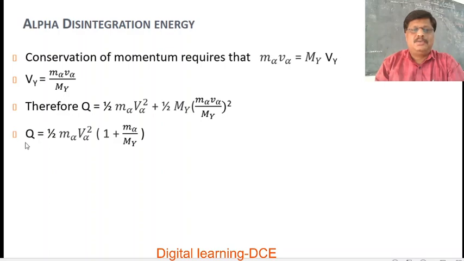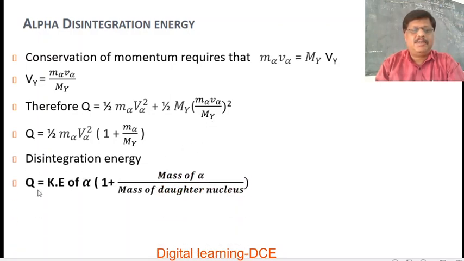Q is equal to half M alpha V alpha squared plus half M alpha squared V alpha squared over My. So take half M alpha V alpha squared as common, into 1 plus M alpha over My, since here My squared is there and one My gets cancelled.